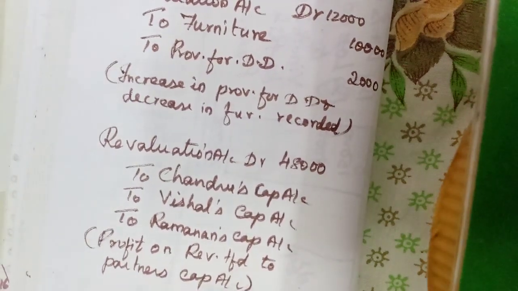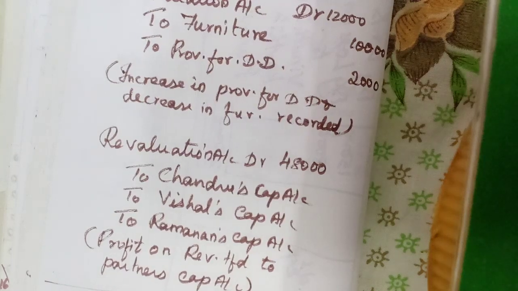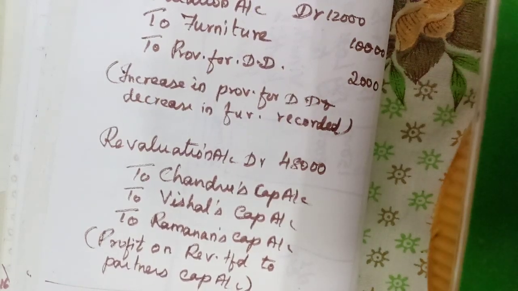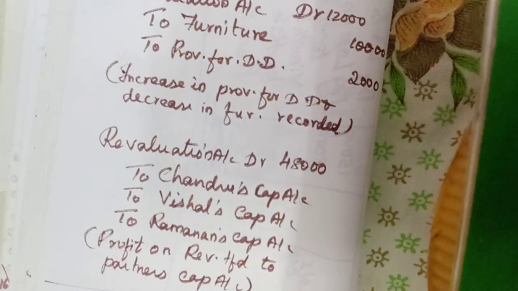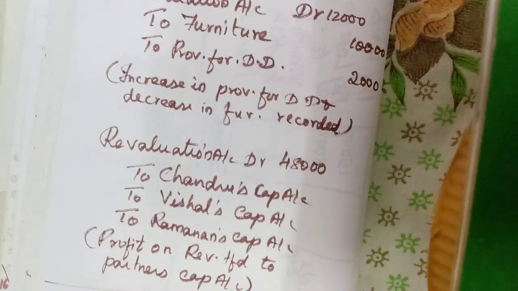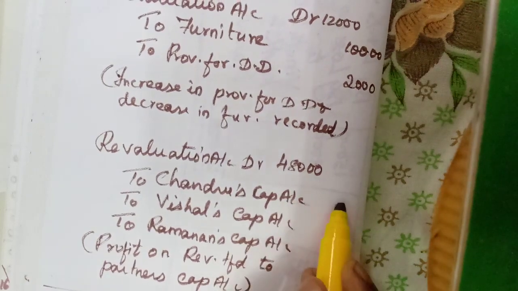48,000 in this ratio. Old ratio how much? Equally. So 48,000 into 1 by 3. 3 ones are 3, balance 1, 18, 6. So 16,000 each.